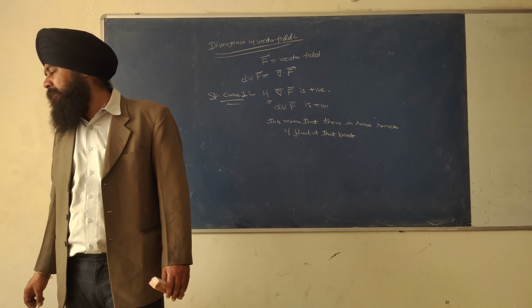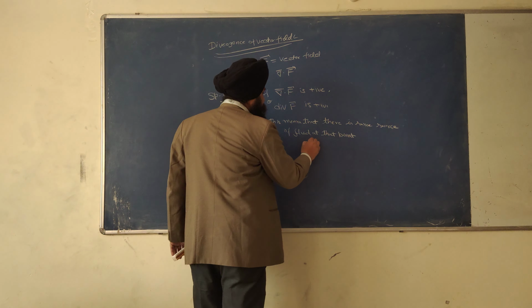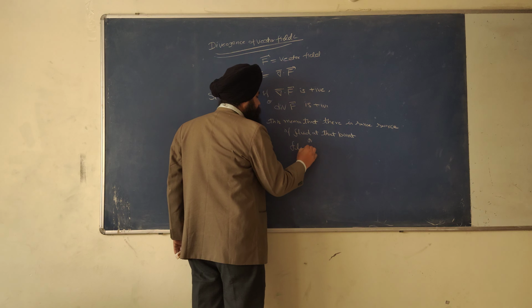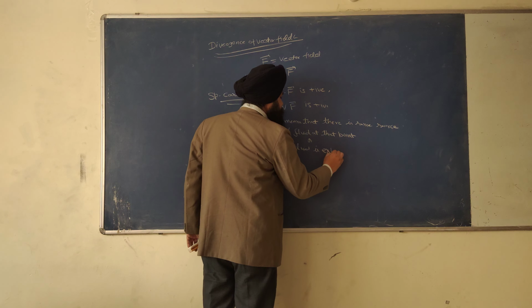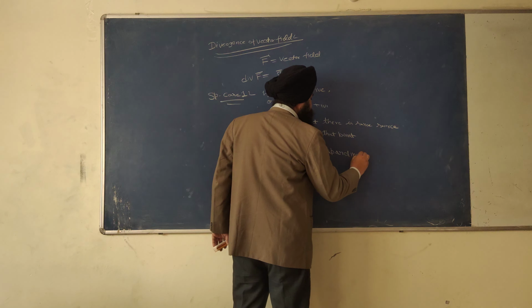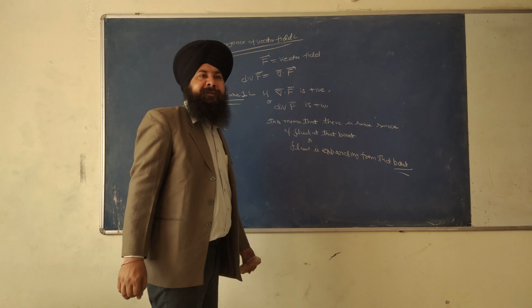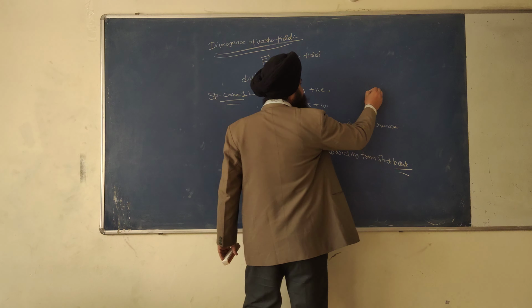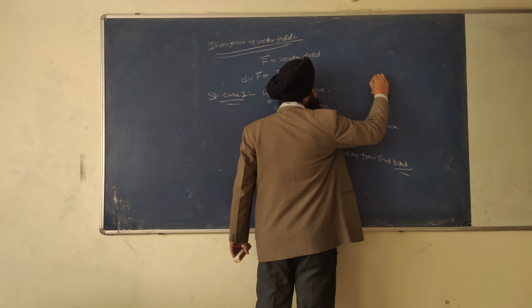or the fluid is expanding from that point. So the diagram would be like this. Let us say this is the point.